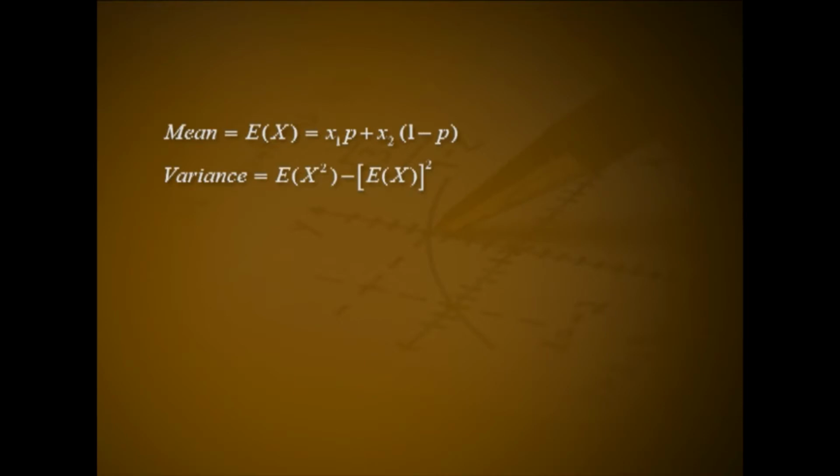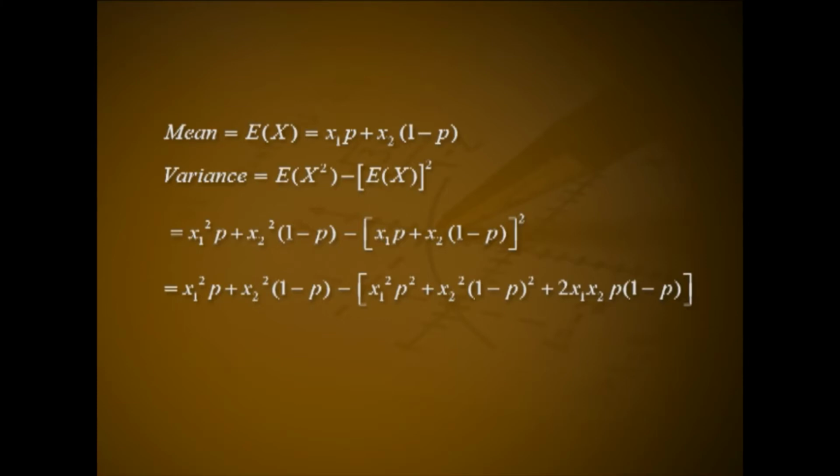Mean: expectation of X equals x1 into p plus x2 into (1 - p). Variance: expectation of X squared minus the square of expectation of X, that is equal to x1 squared p plus x2 squared (1 - p) minus (x1 p plus x2 (1 - p)) the whole squared, that is equal to x1 squared p plus x2 squared (1 - p) minus (x1 squared p squared plus x2 squared (1 - p) squared plus 2 x1 x2 p (1 - p)). That is equal to x1 squared p minus x1 squared p squared plus x2 squared (1 - p) minus x2 squared (1 - p) squared minus 2 x1 x2 p (1 - p).